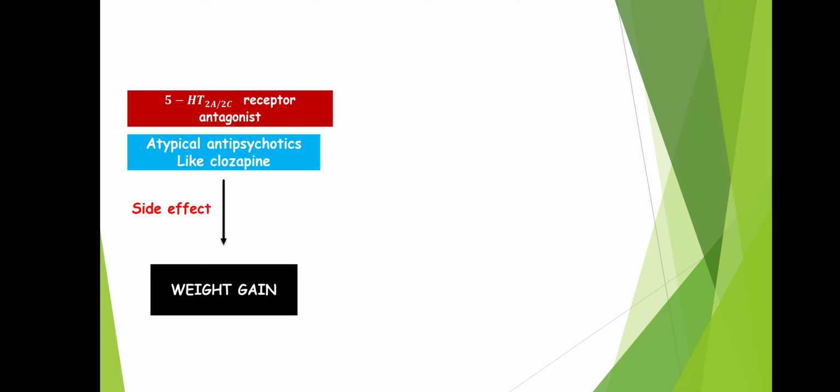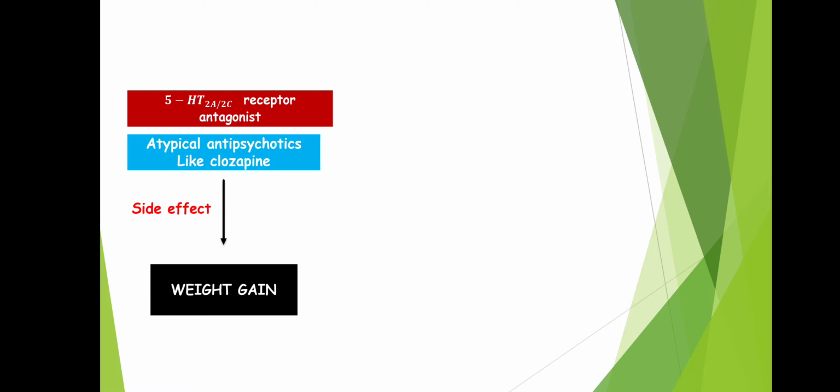Next, 5-HT2A/2C receptor antagonists, which are nothing but your antipsychotics, or you can say atypical antipsychotics such as clozapine or olanzapine, and so on and so forth. These drugs have got a side effect of weight gain. So whenever we are antagonizing 5-HT2A/2C receptor, it is ending up in weight gain. So what scientists thought: if we are antagonizing this receptor, there is weight gain. What will happen if we activate this receptor?